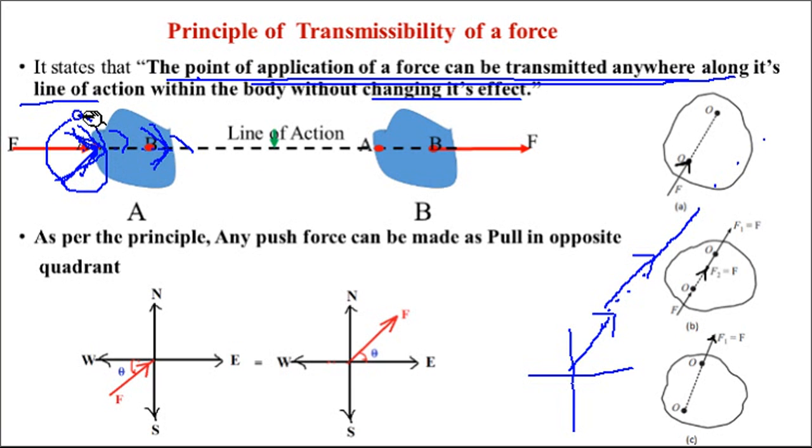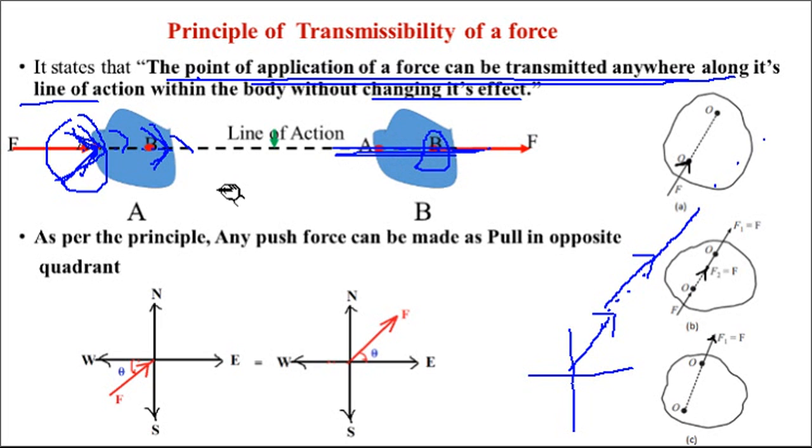That means in the first figure the force is at point A, and in the second I show it at B on the same line of action. There is no effect on the body; whatever effect is produced by point A will be the same effect at point B.